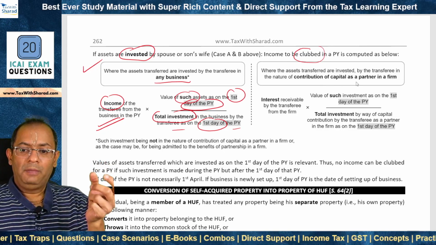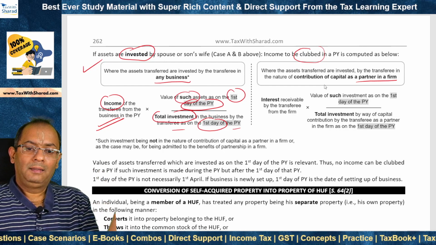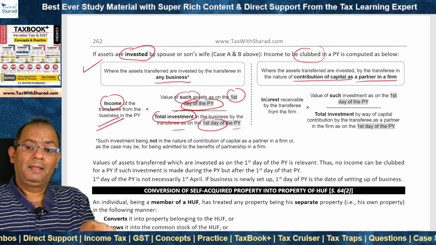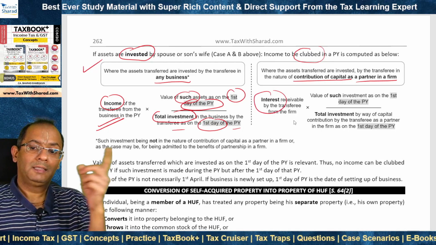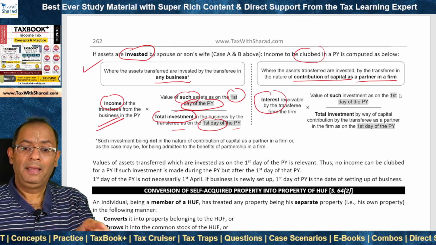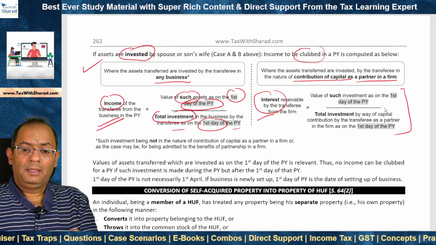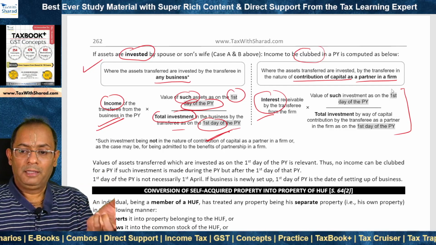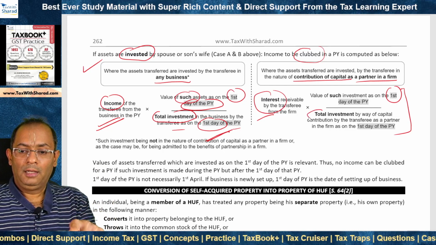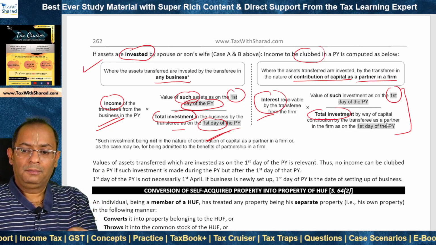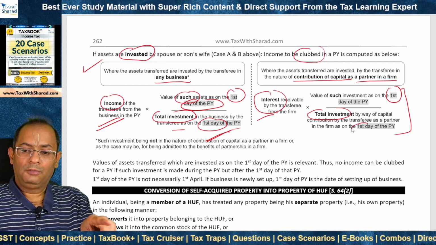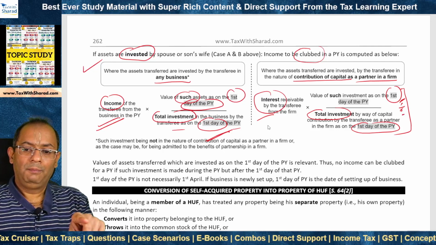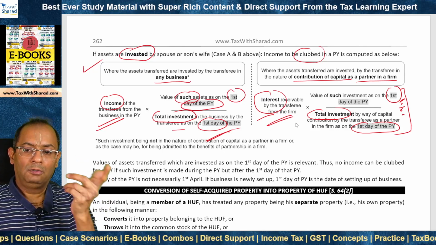The spouse or son's wife may be a partner in a firm, and the assets may be infused as capital contribution in the firm. In that case, the interest which is receivable from the firm is liable to be clubbed. To what extent? Again, we multiply interest amount with a ratio which is similar to that in the case of business. So we figure out value of such investment as on first day of the previous year, and total investment as capital contribution made by the transferee on the first day of the previous year, and this divided by this becomes the ratio which we apply to the interest. And that brings us to the amount of interest liable to be clubbed.